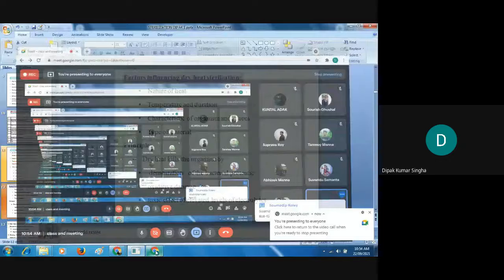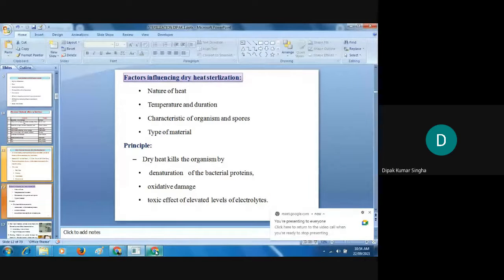First is the nature of the heat: what type of heat will be produced, and how it will affect the product. That is very important. Next is the temperature and the duration. The chart given here, you can follow it: what temperature and what time. And the characteristic of the organism or the spores. Obviously you sterilize the organism or the spores, so be careful, be serious about which organism and their spores will be sterilized.